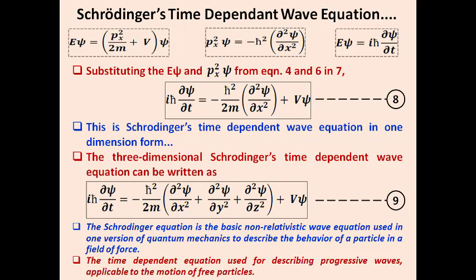That is the one we have just derived, the Schrödinger's equation of the wave function with respect to time dependent properties. This time dependent equation is used for describing progressive waves applicable to the motion of free particles. This is the first part of deriving Schrödinger's wave equation with respect to time dependent characteristics.